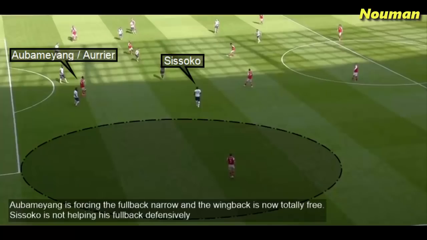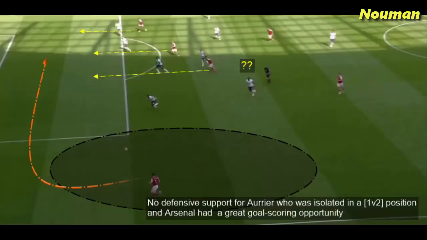Aubameyang is forcing the full-back narrow, and the wing-back is now totally free in this space. Sissoko is not helping his full-back defensively. No defensive support for Aurier, who was isolated in a 1v2 position, and Arsenal had a great goal-scoring opportunity.